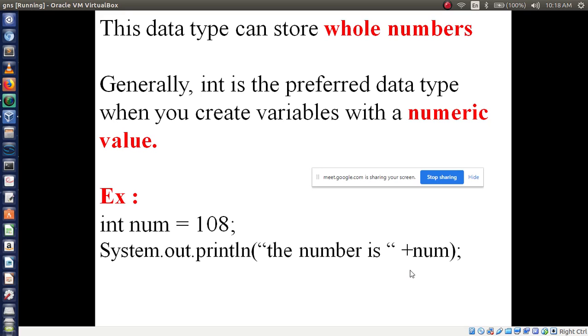What is the result for this? System.out.println, number is 108. This is the answer. You already know this concept, how to take an integer number, right? You have already written some programs. So this belongs to the int data type.